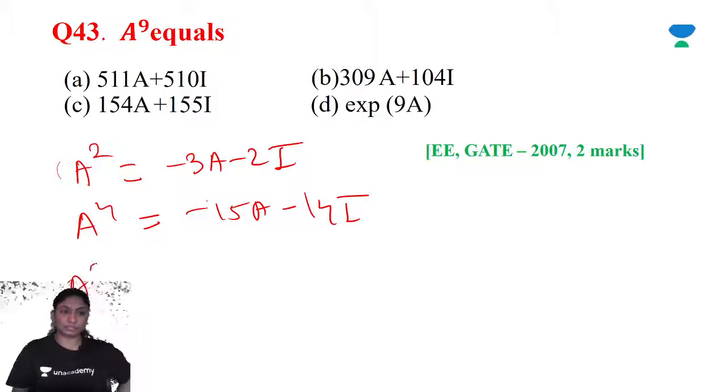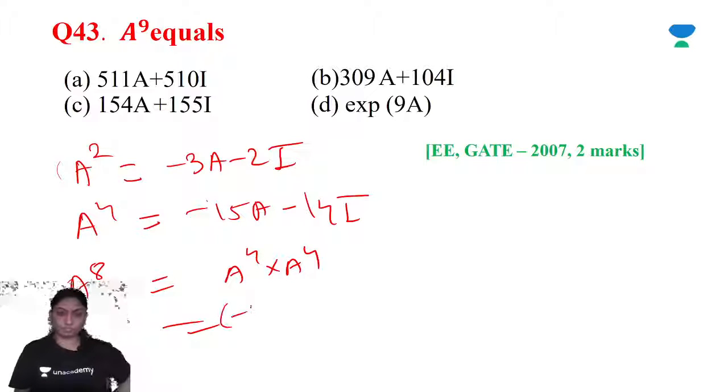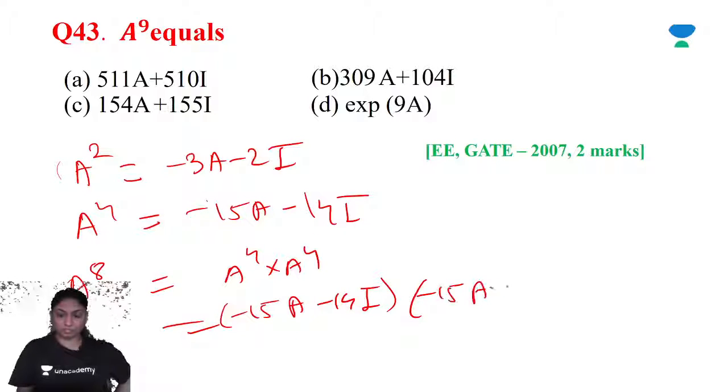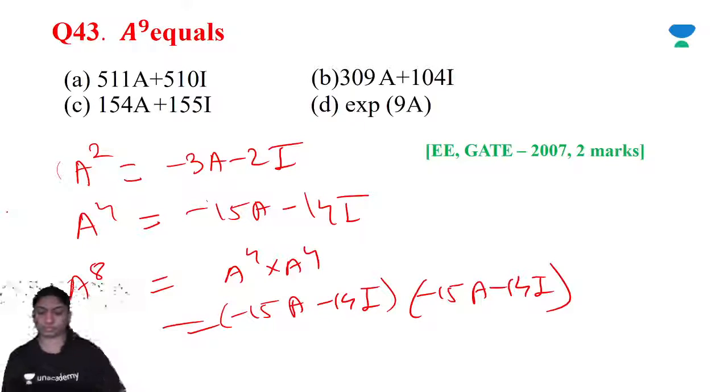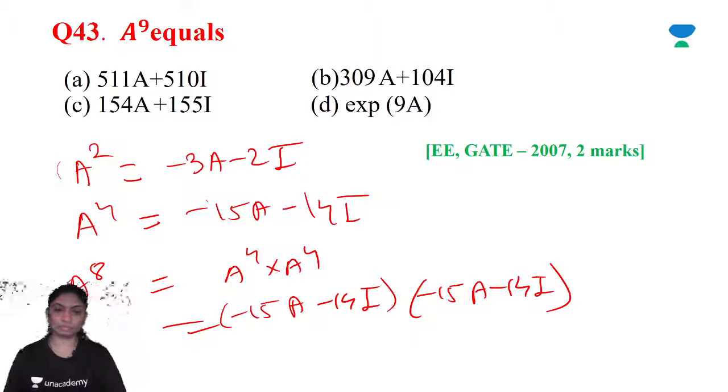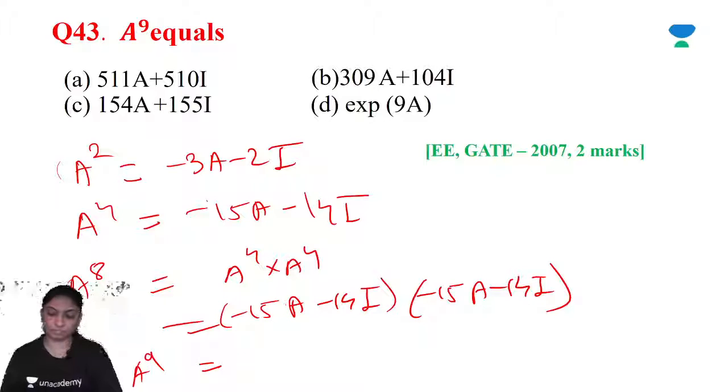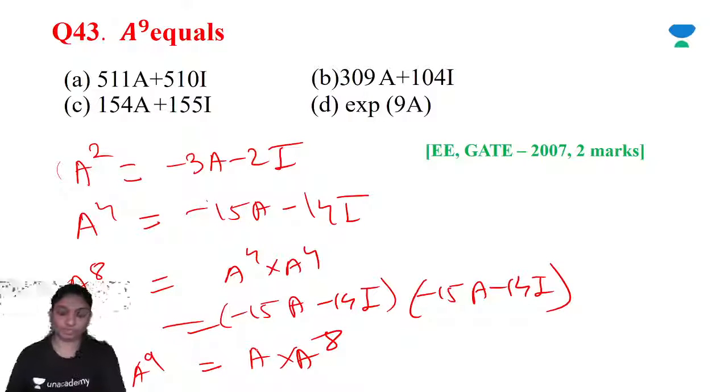A raised to 8 is equal to A raised to 4 into A raised to 4. Right? So after doing all this calculation, you will get option A.